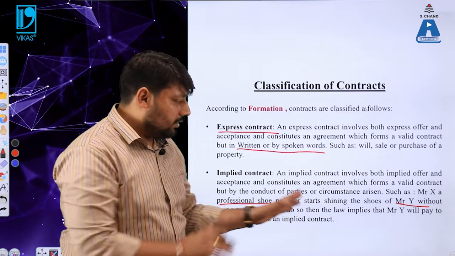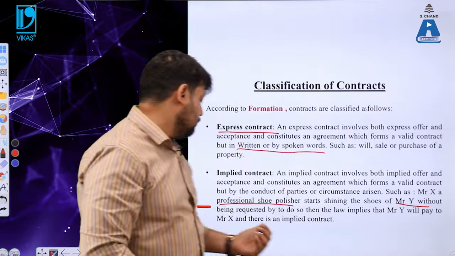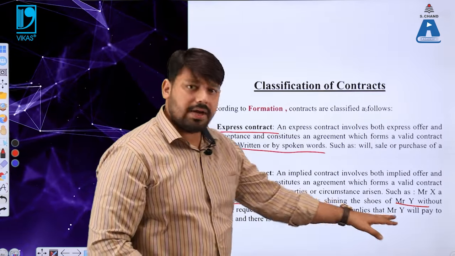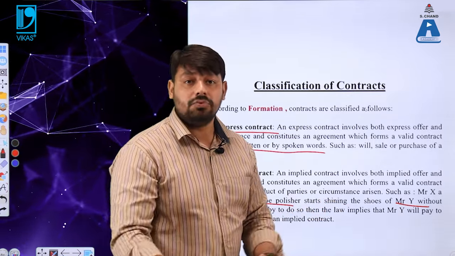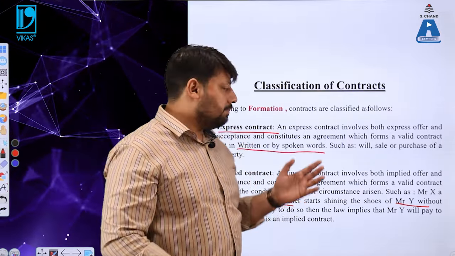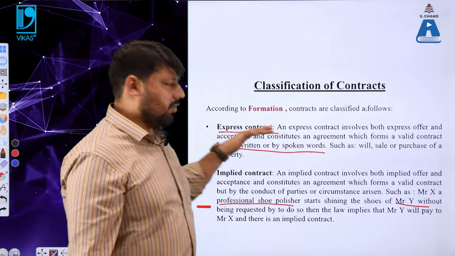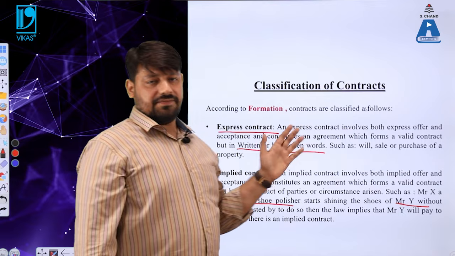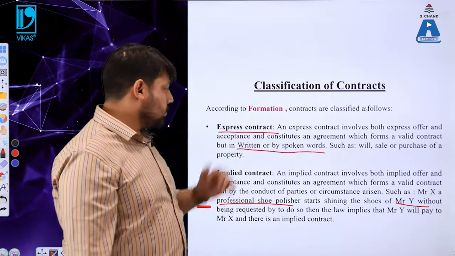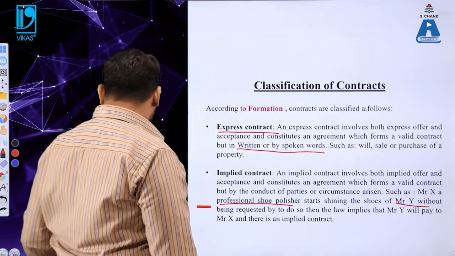Then here the law applies that Mr. Y will definitely pay Mr. X, and there is an implied contract because Mr. Y did not tell him not to polish his shoes. I hope this example makes the term implied contract clear. So according to the classification of the formation, the contracts are classified into multiple categories. The first one is express contract and the second one is implied contract. Let us move to the next slide here.